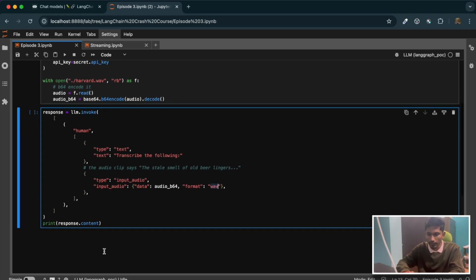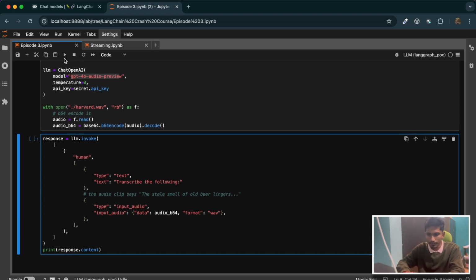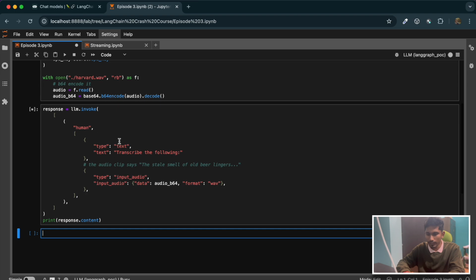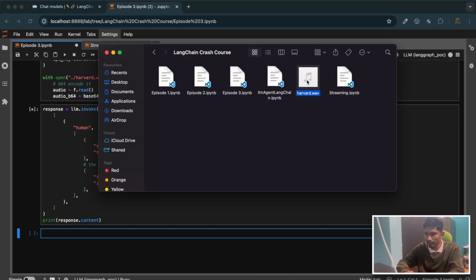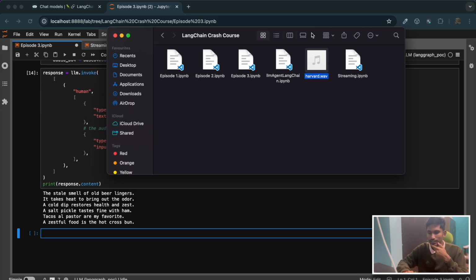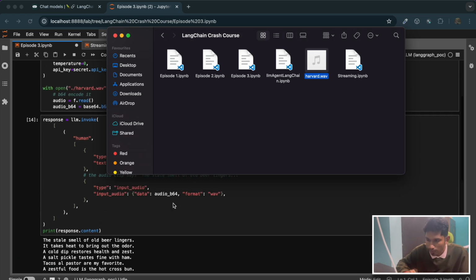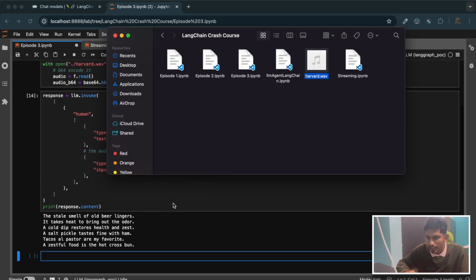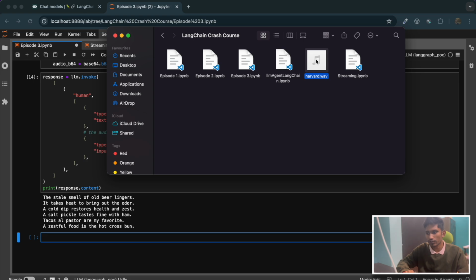Now if I print this, it will take some time to process, so let's play this audio in parallel. Let it generate the response first. It will take some time, yeah, it has generated the output. That means it was correctly able to create a transcription for the given input audio file. Now let's run this and see.